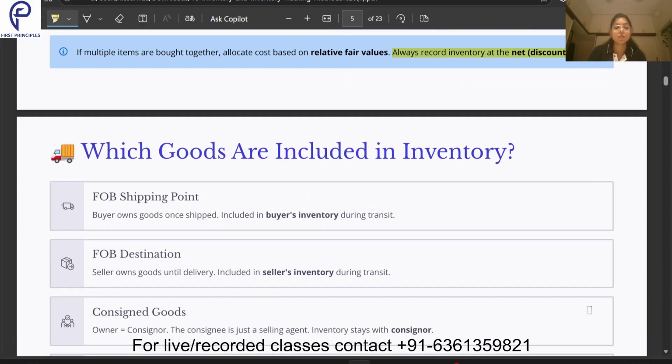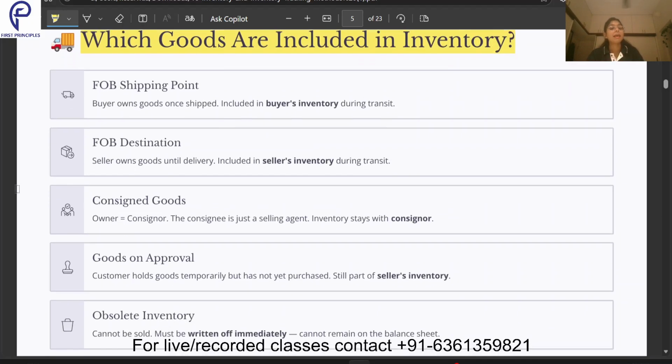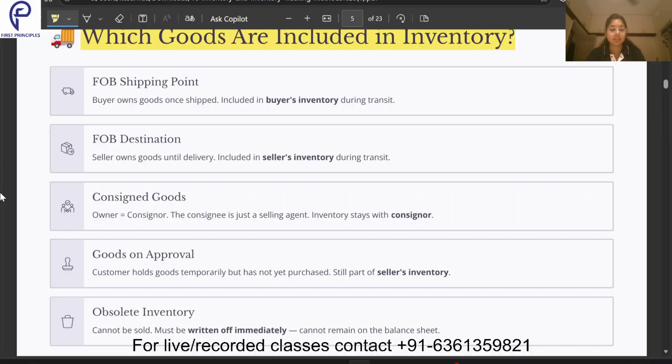Then which goods are included in inventory? That means which goods are in the process of being sold or maybe already sold, but we should still include them in our inventory. This is very, very important, guys. Please pay attention. So now: FOB shipping point, FOB destination, consigned goods, goods on approval, obsolete inventory. Let's understand each very clearly.